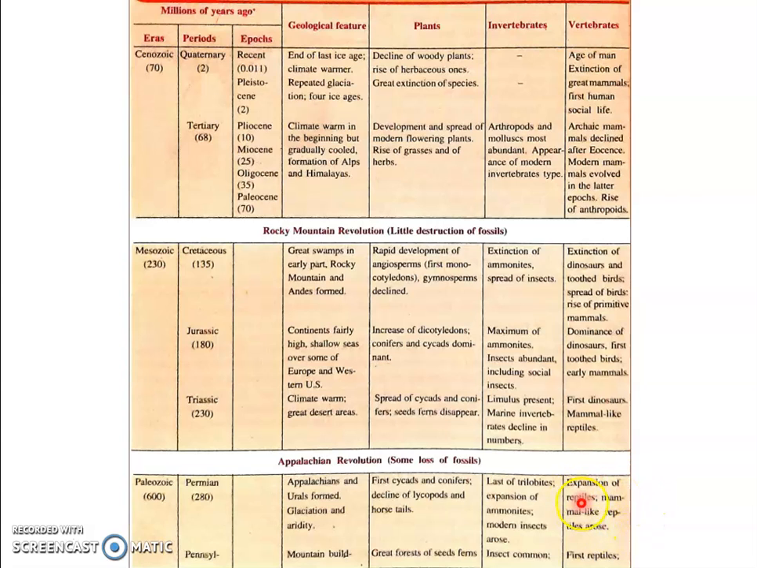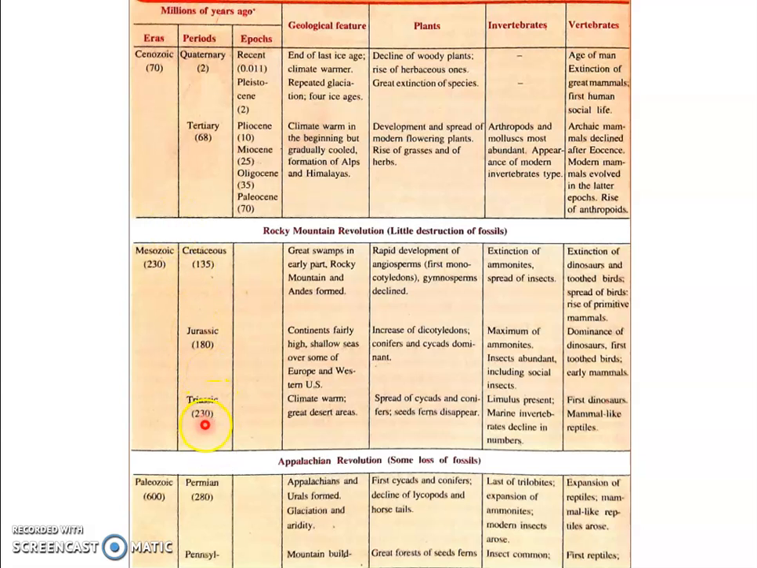Okay, so here we could see that reptiles spread over the earth. But it was during the Mesozoic era that the reptiles became so dominant. Hence it is known as the golden age of reptiles. Now this Mesozoic era can be divided into three periods.